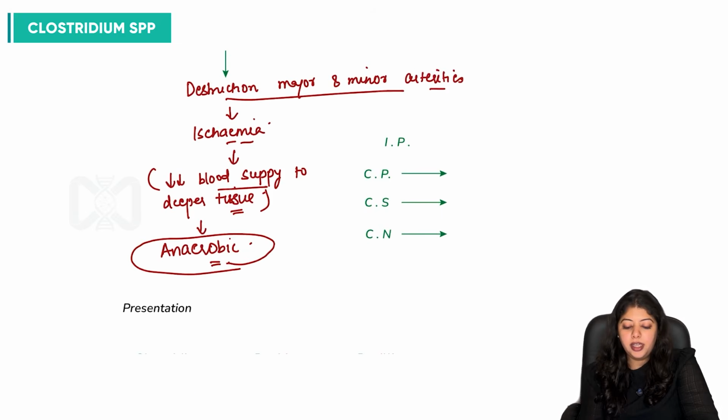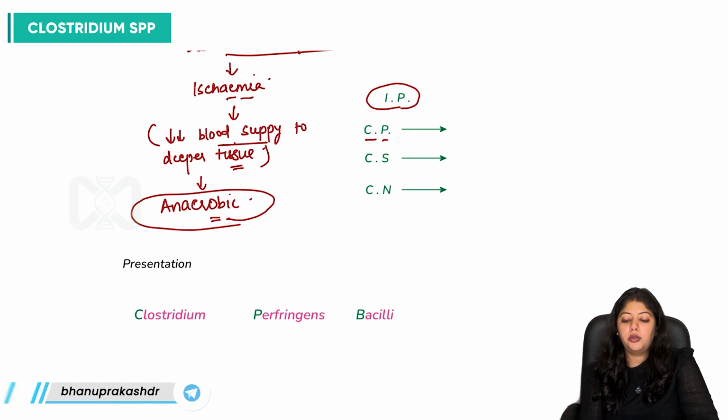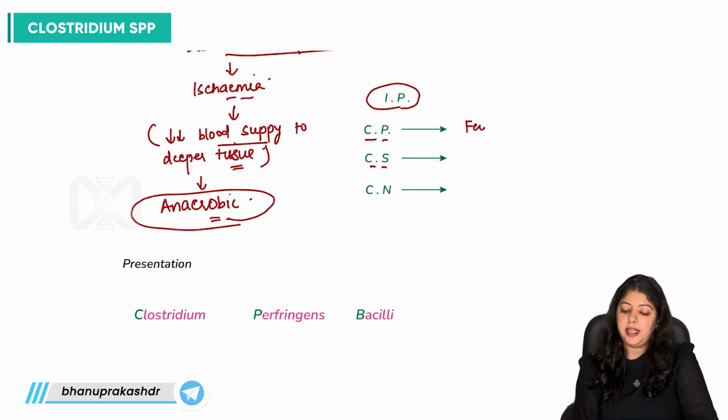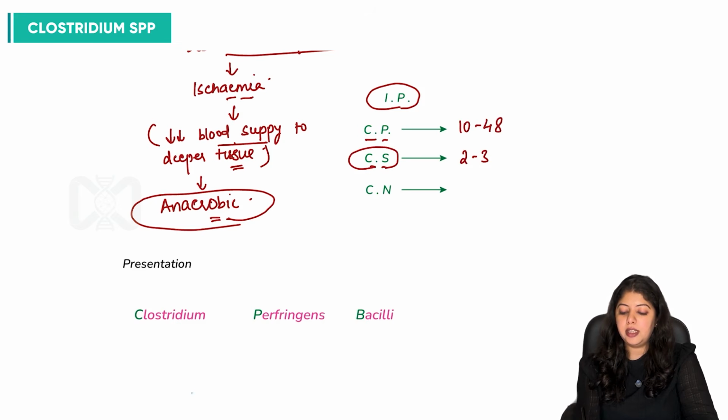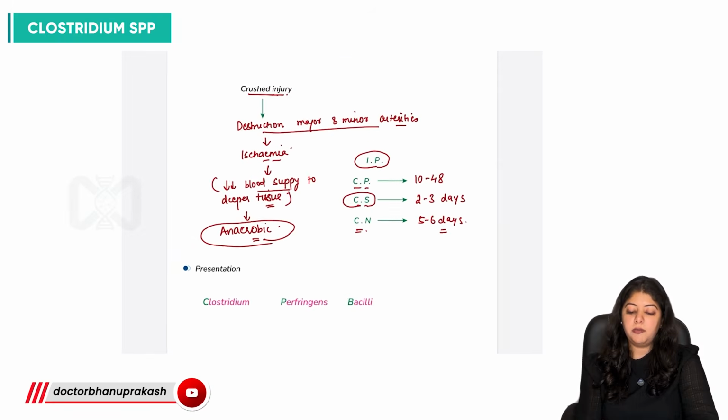So what is the presentation? Firstly, talking about the incubation period. For Clostridium perfringens, it is just a few hours, like 10 to 48 hours. For Clostridium septicum, the incubation period is 2 to 3 days. And for Clostridium novyi, the incubation period is 5 to 6 days. So how does the patient present?